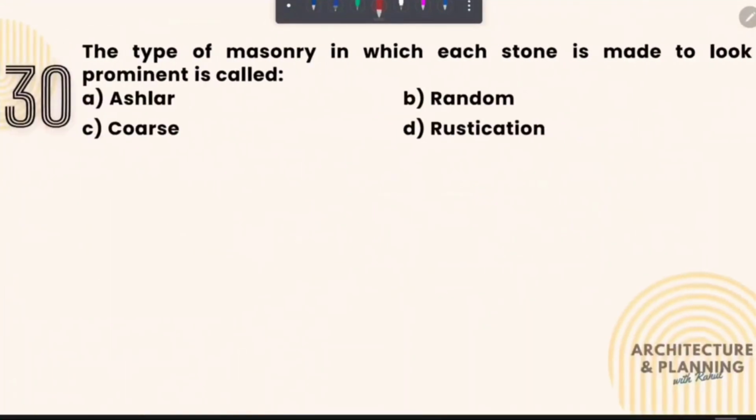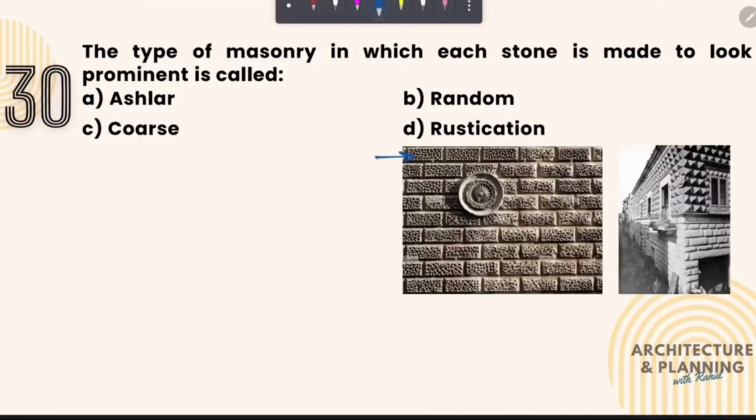Let's move to the next question. The type of masonry in which each stone is made to look prominent is called? So in rustication masonry type, each stone looks prominent and visible. These two are the example of rustication stone masonry. Therefore the correct answer of this question is option D, rustication.